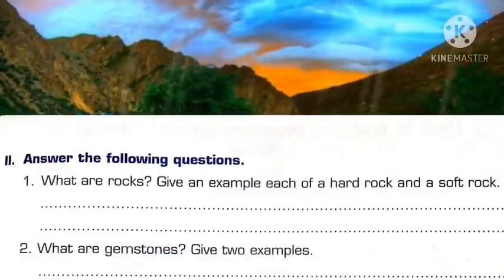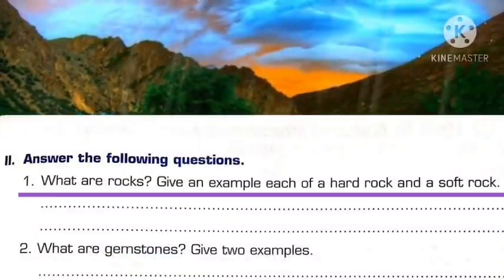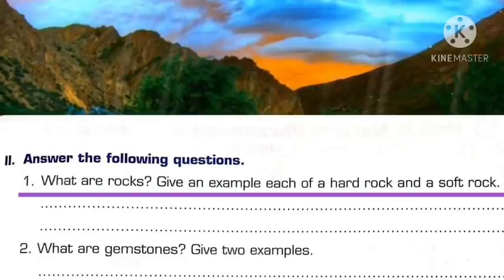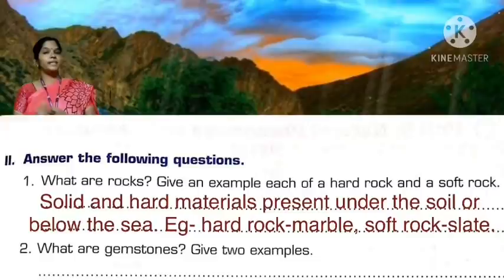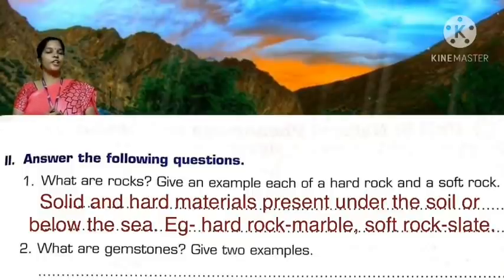Roman number 2. Answer the following questions. First question. What are rocks? Give an example each of a hard rock and a soft rock. Solid and hard materials present under the soil or below the sea. Example: hard rock, marble. Soft rock, slate.